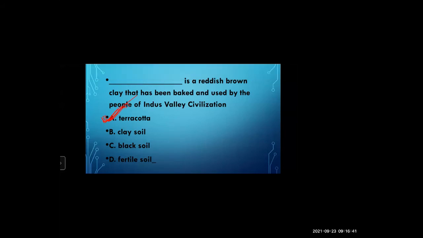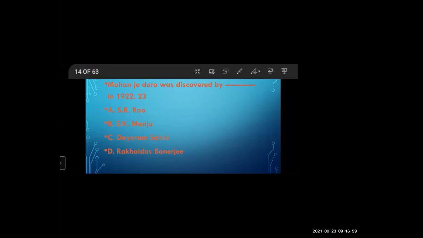Now we'll go forward. Mohenjo-daro was discovered by Dash in 1922 and 23. Who discovered Mohenjo-daro? S.R. Rao, S.K. Manju, Dayaram Sahani or Rakhaldas Banerjee? Rakhaldas Banerjee, very good. I think it is Aditya, correct? Very good, Aditya.